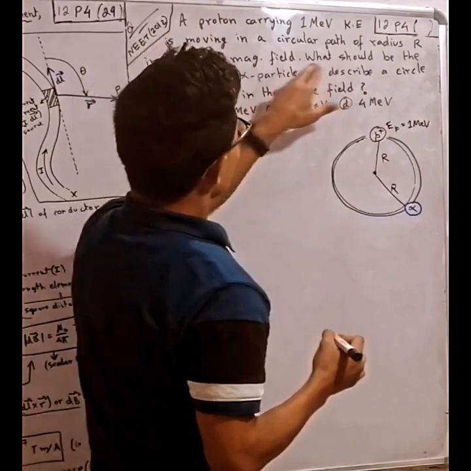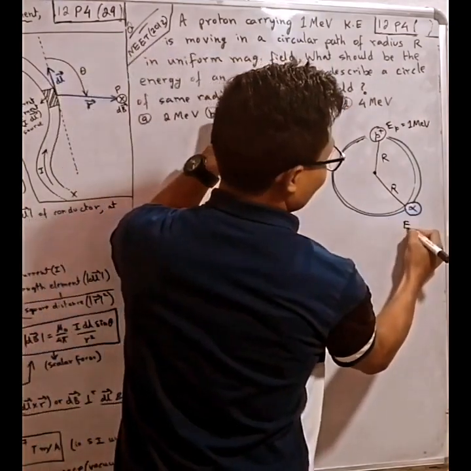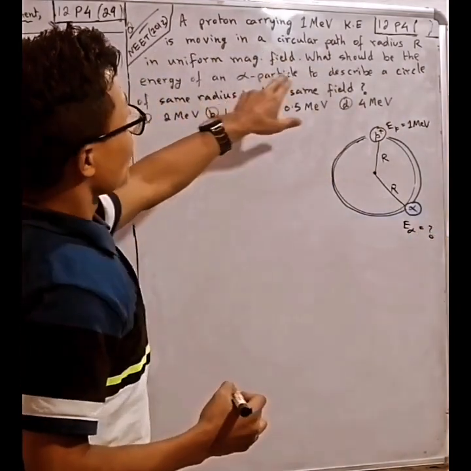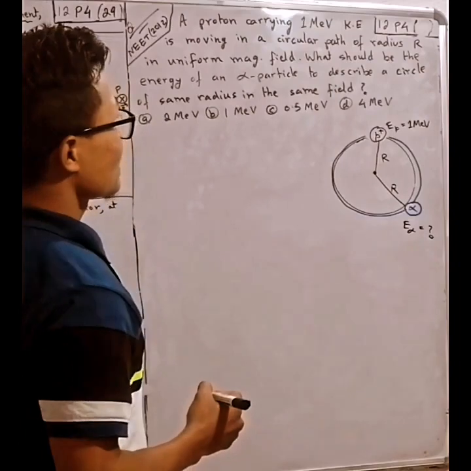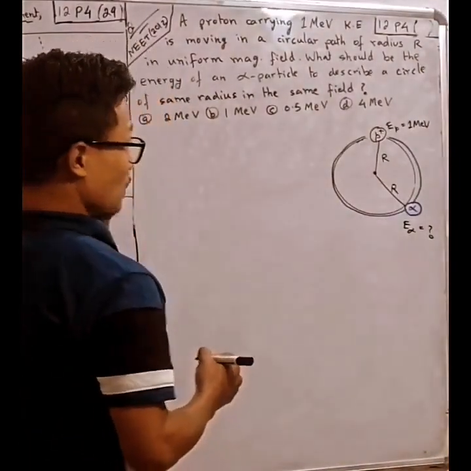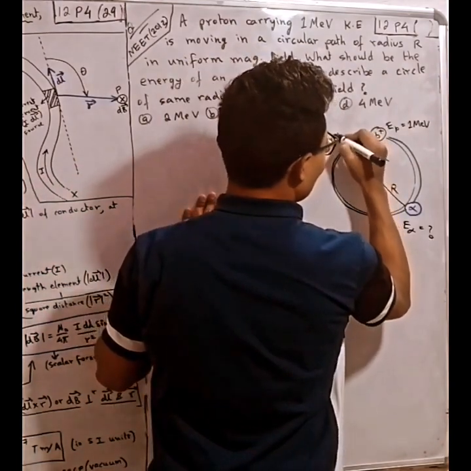And then, what should be the energy of the alpha particle, E alpha? To describe a circle of the same radius in the same field. Right? Okay. So, this will be the velocity.